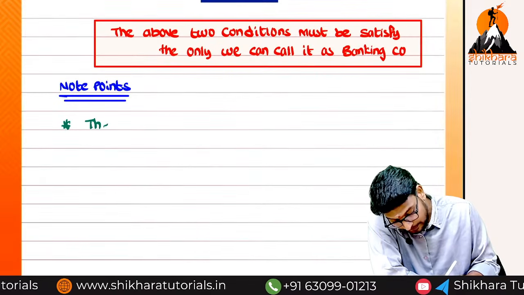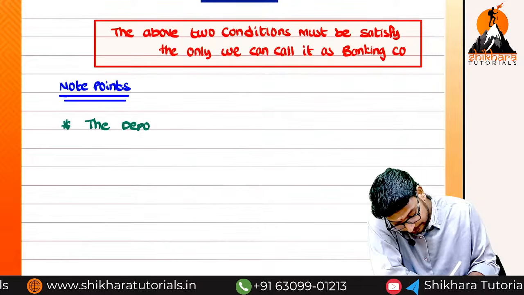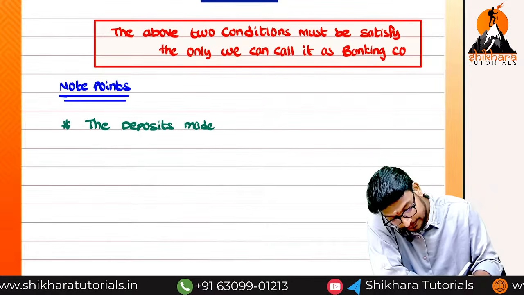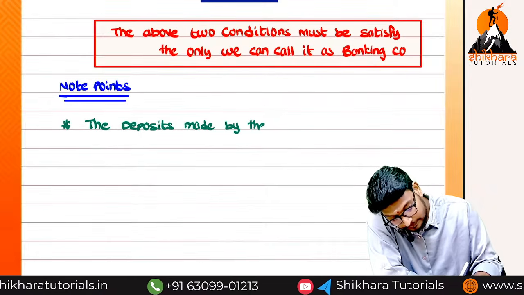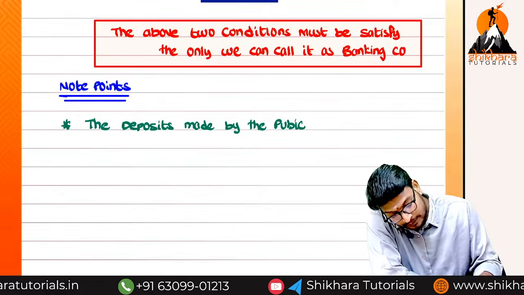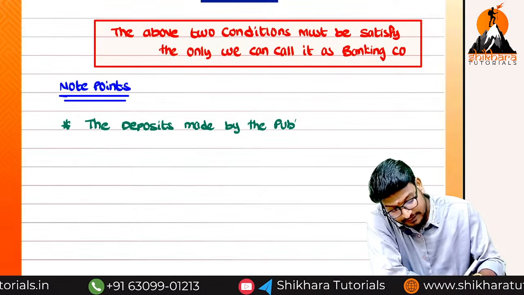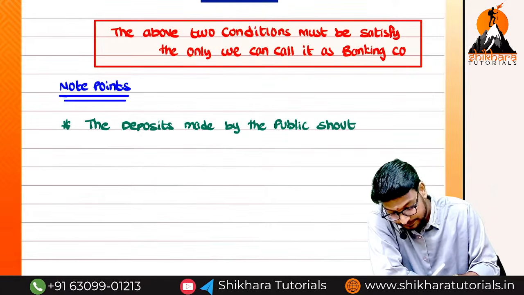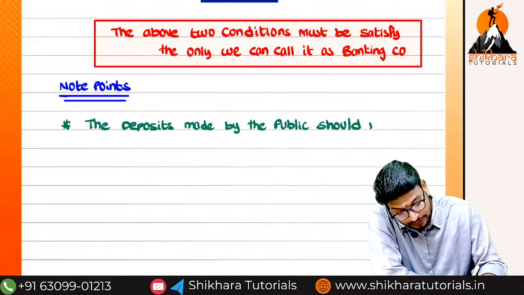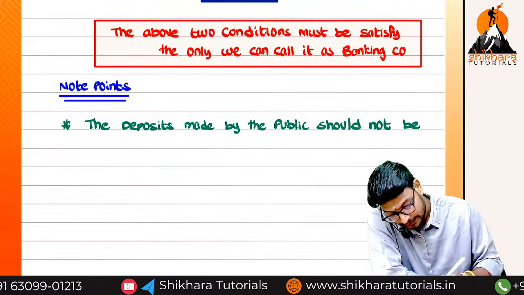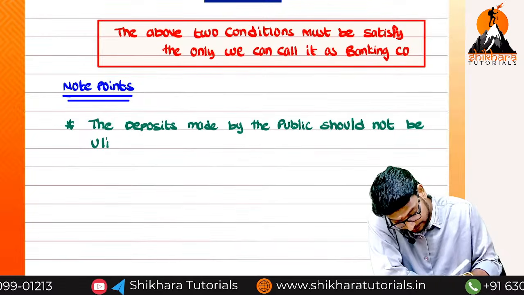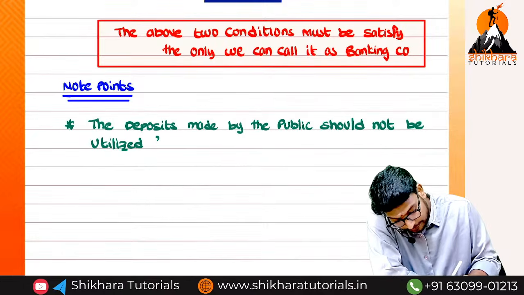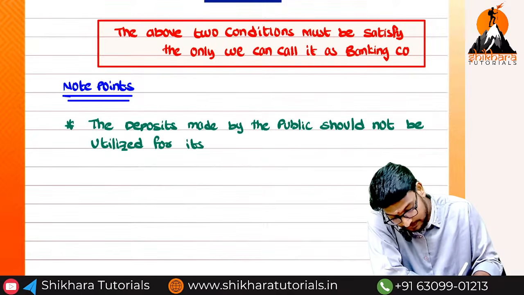So the deposits made by the public should not be utilized for its own use.